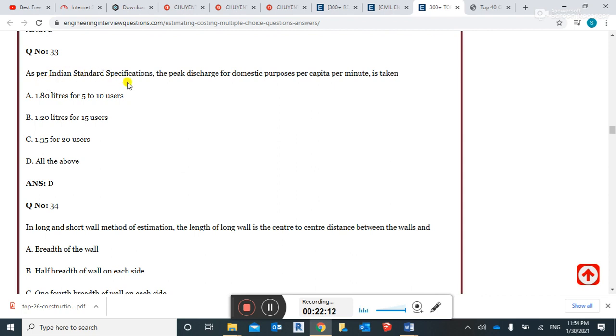As per Indian Standard specification, the peak discharge for domestic purpose per capita per minute is taken as 1.8 liter for 5 to 10 users, 1.2 liter for 15 users, 1.35 for 20 users. All of the above is correct, guys. The answer.